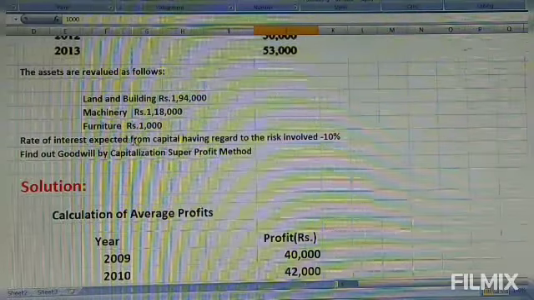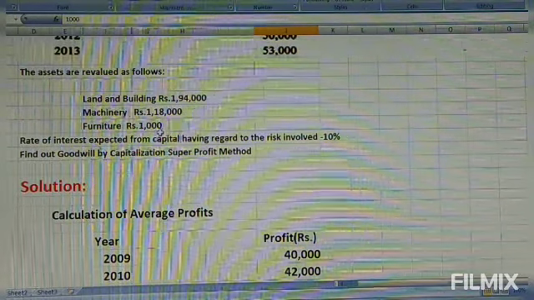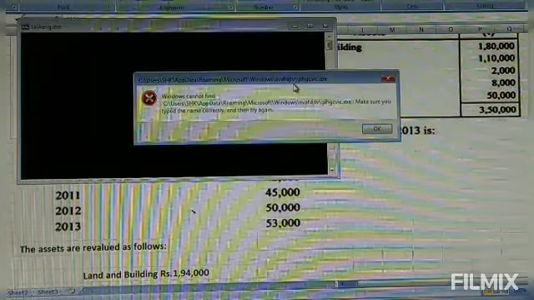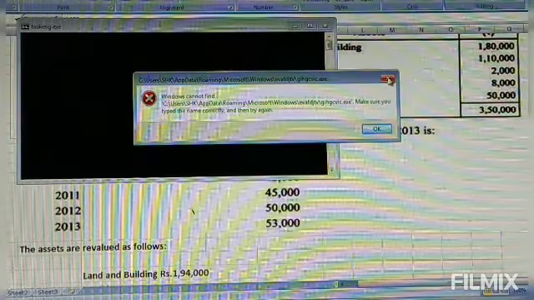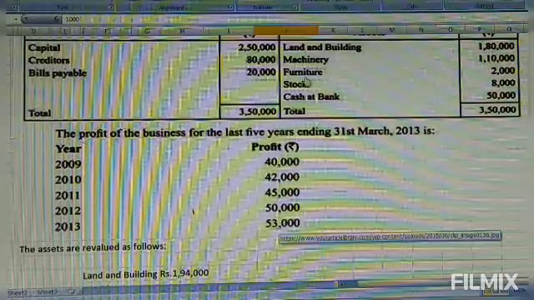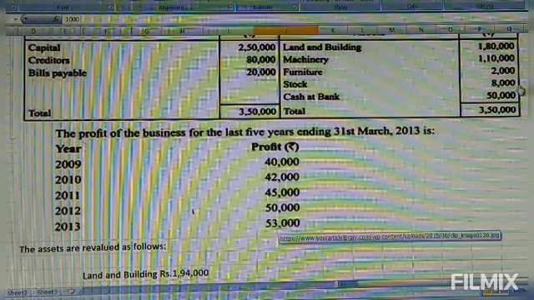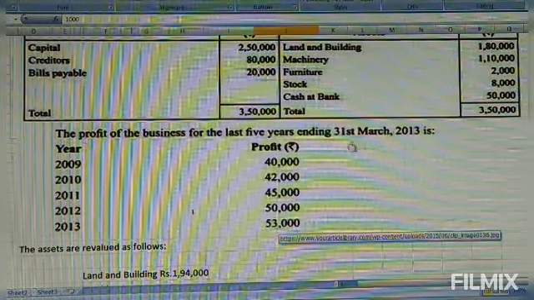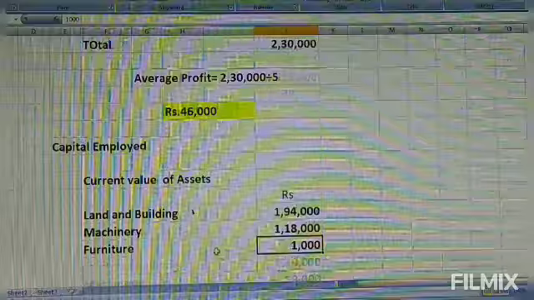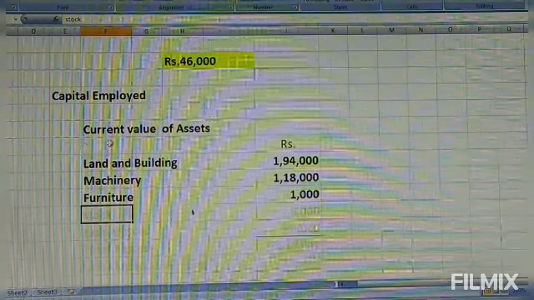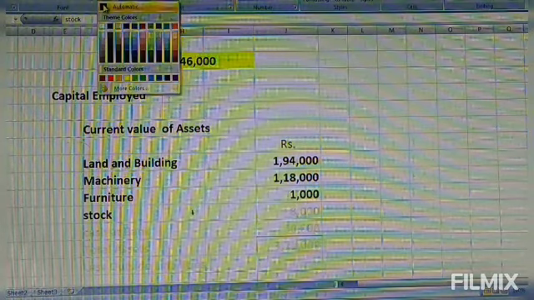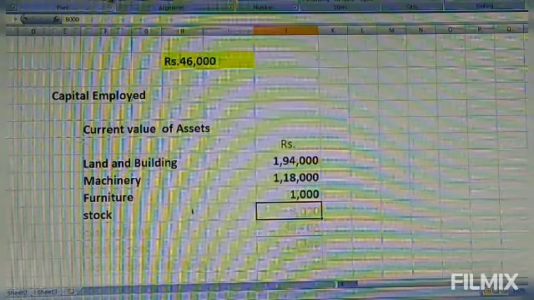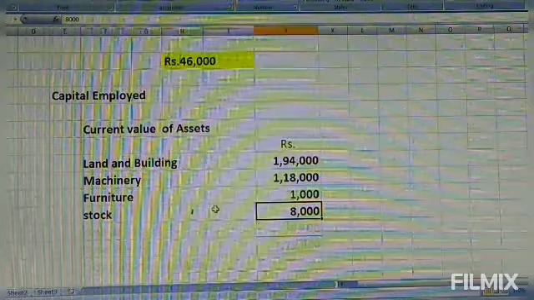The other assets are not revalued, but it doesn't mean that we should not take them. We have to take the assets at the balance sheet value. Furniture is already taken. Next is stock. Stock of 8,000 is there. The new value or current value is not given, so we'll take the same value as in the balance sheet. It is 8,000, take it.